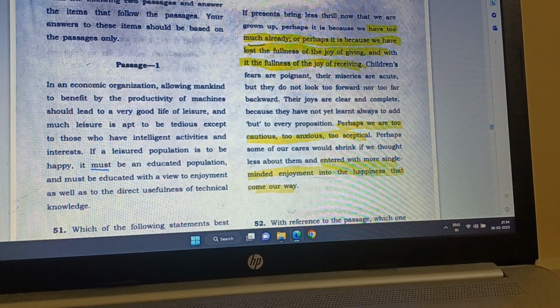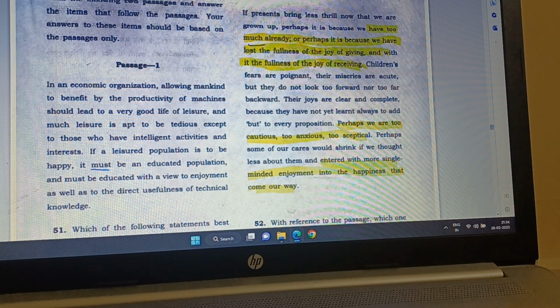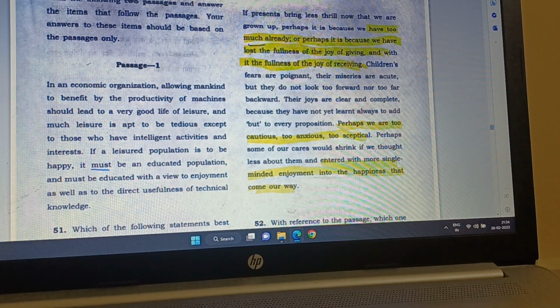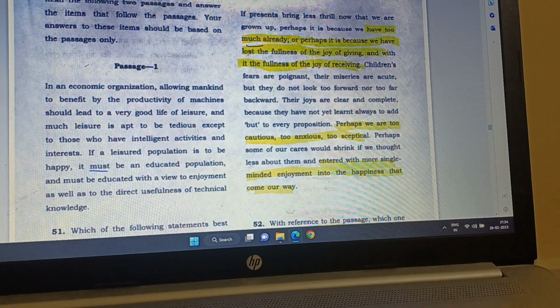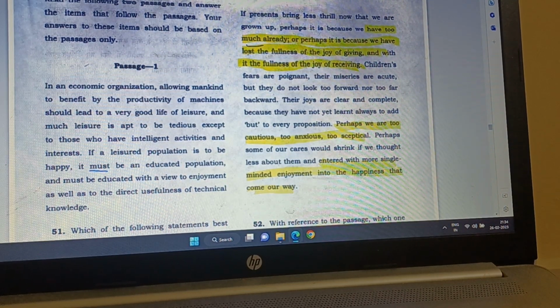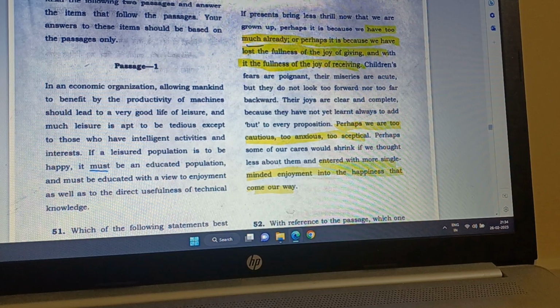If presents bring less thrill now that we are grown up, perhaps it is because we have too much already. Perhaps it is because we have lost the fullness of the joy of giving, and with it the fullness of the joy of receiving. Children's fears are poignant, their miseries are acute, but they don't look too forward nor too far backward. Their joys are clear and complete because they have not yet learnt always to add but to every proposition. Perhaps we are too cautious, too anxious, too skeptical.